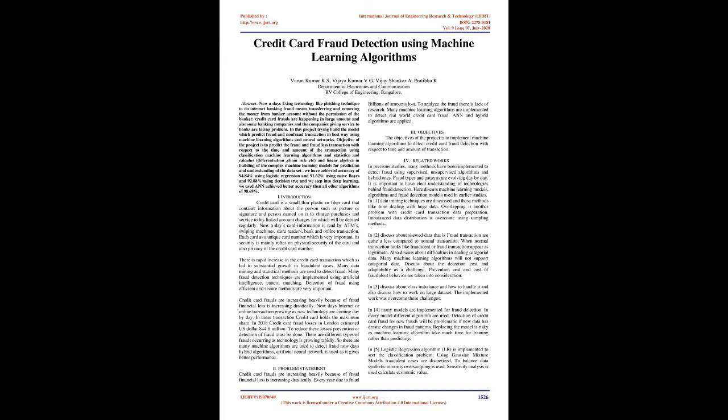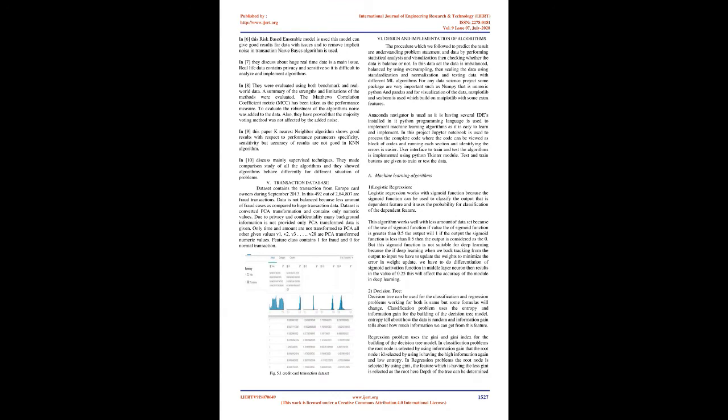4. Related works. In previous studies, many methods have been implemented to detect fraud using supervised, unsupervised, and hybrid algorithms. Fraud types and patterns are evolving day by day. It is important to have a clear understanding of the technologies behind fraud detection. Here we discuss machine learning models, algorithms, and fraud detection models used in earlier studies. In 1, data mining techniques are discussed, and these methods take time dealing with huge data. Overlapping is another problem with credit card transaction data preparation. Imbalanced data distribution is overcome using sampling methods.